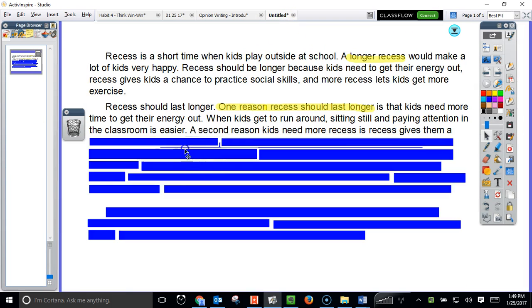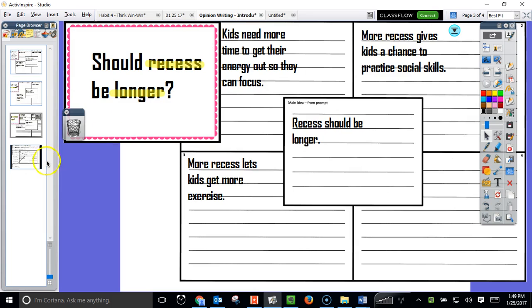Again, I use transition words. A second reason kids need more recess, and I've mentioned that topic again, or not the topic, my opinion, kids need more recess, is recess gives them a chance to practice social skills. I bet you can guess what's coming next.